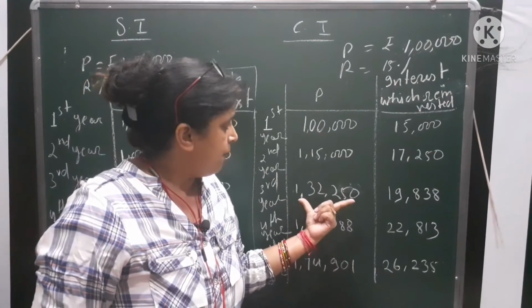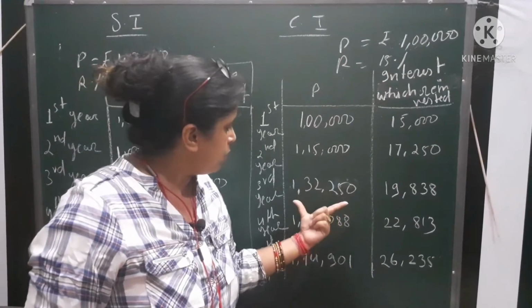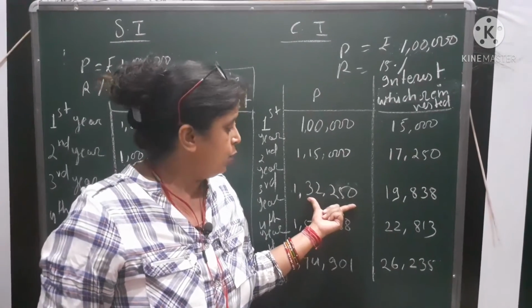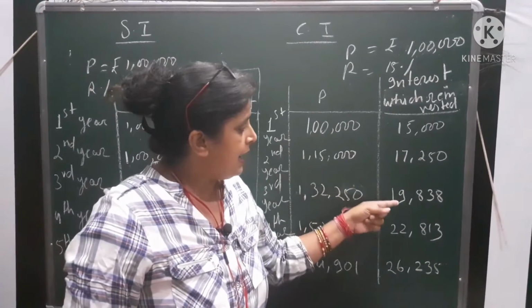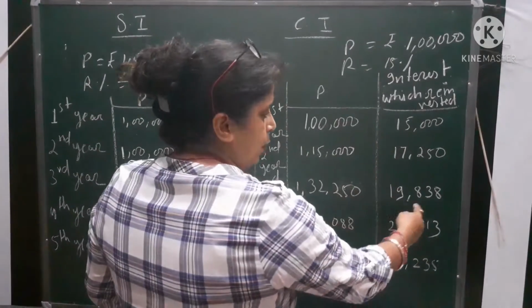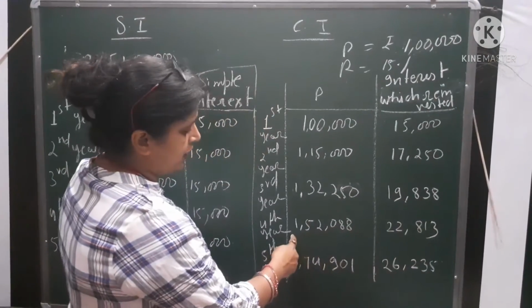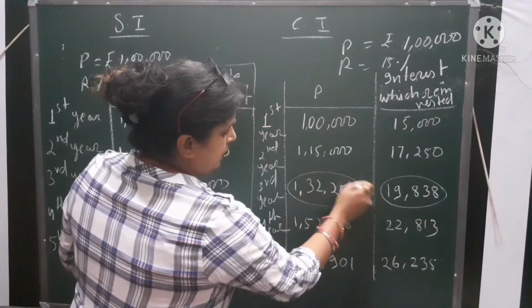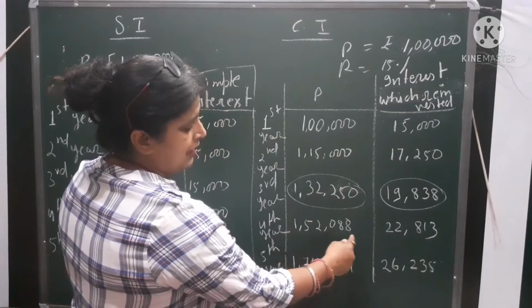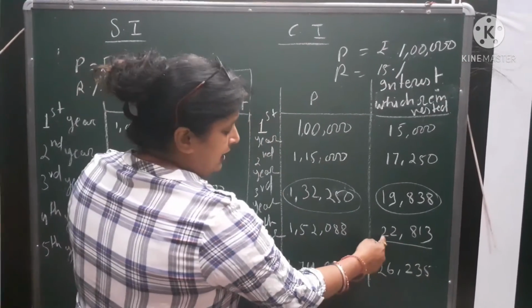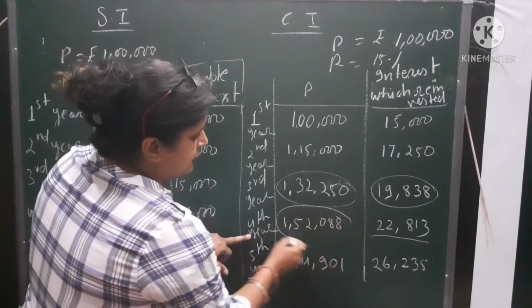Now he will get 15% interest on 1 lakh 32,250 rupees. So at the end of the third year he will get 19,838 rupees. Now see the fourth year: this amount will be added to his principal, so it became 1,52,088 rupees, and again at the end of the fourth year he will get the interest on this principal.